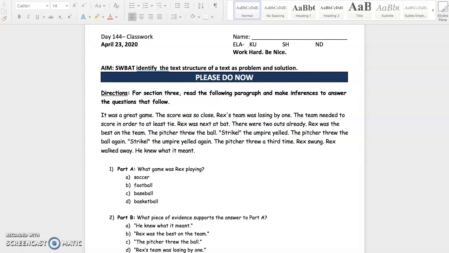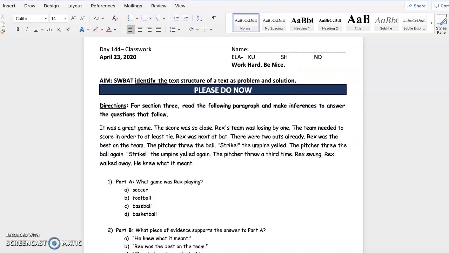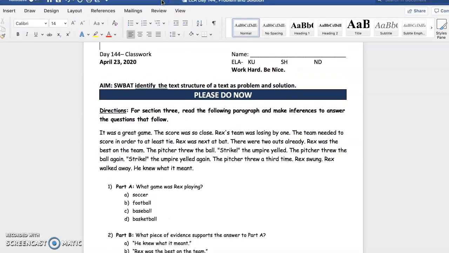It is Thursday. And I'm super excited because this is the day before another FSA. I don't know, I'm a little worried. This text structure, y'all, I don't know. But let's go ahead and get started.